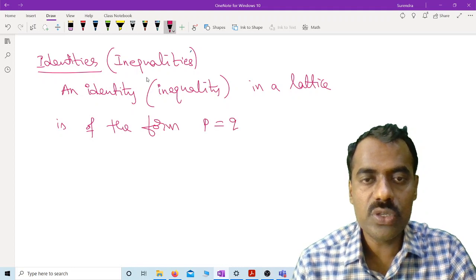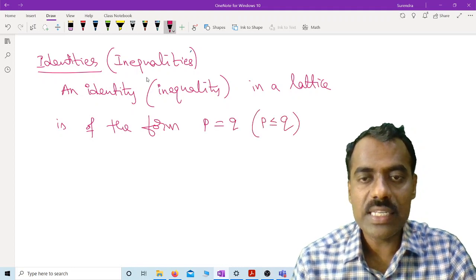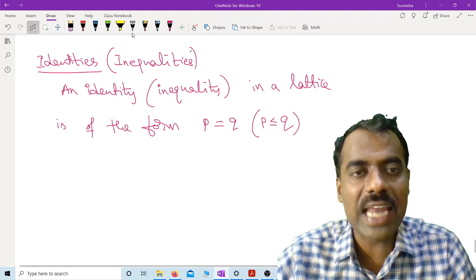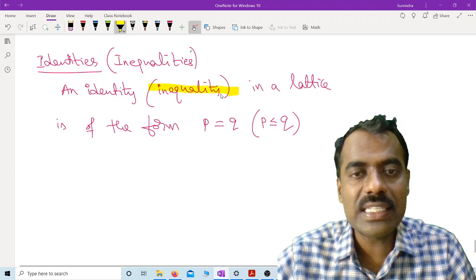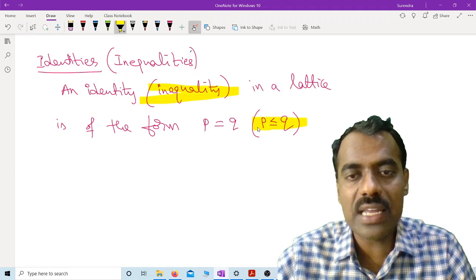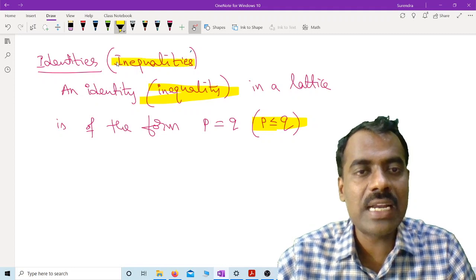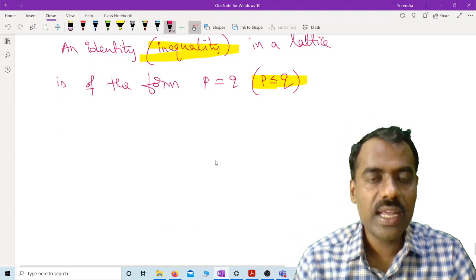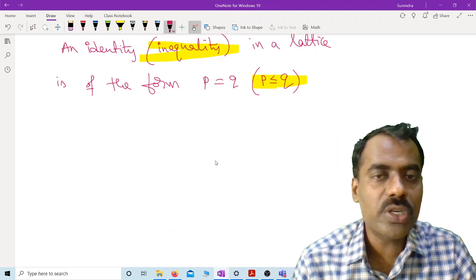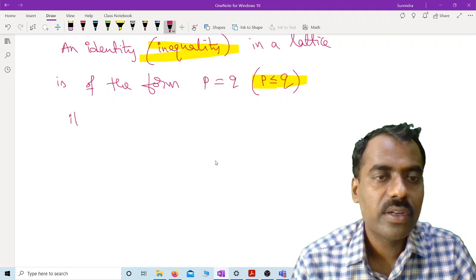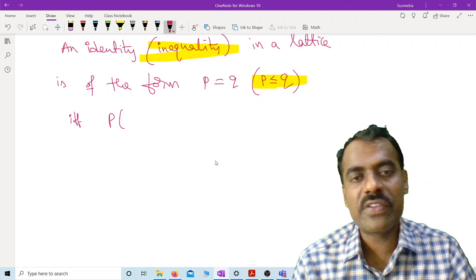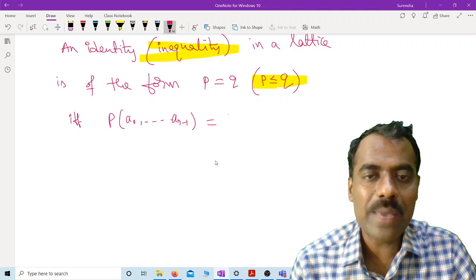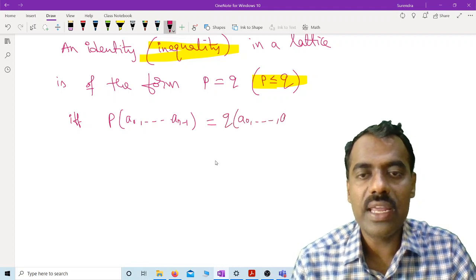P is equal to Q, or P is less than or equal to Q. The bracket is meant for inequality. That means an inequality in a lattice should be of the form P less than or equal to Q. P equal to Q means, if and only if P of A naught up to A n minus 1 is the same as Q of A naught up to A n minus 1.